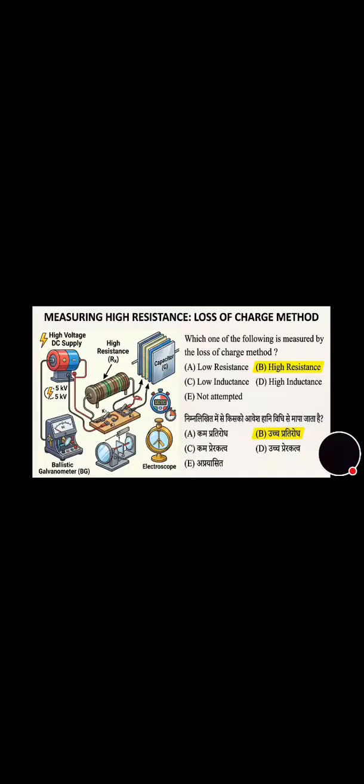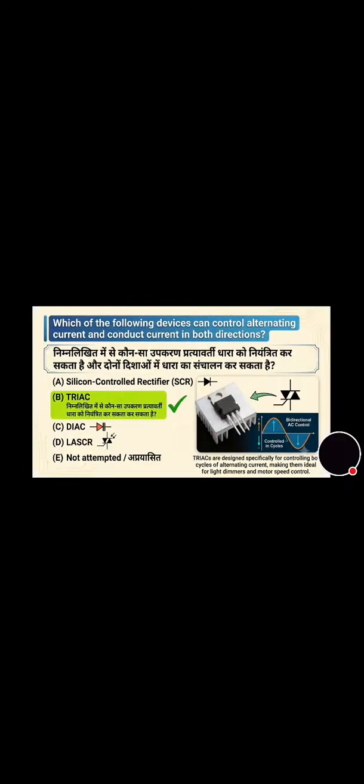And now next question, which of the following devices can control alternating current and conduct current in both directions? And the correct answer is option B, triac. This is also a very important question. Now this is the last question, which are an example of combinational circuits? The correct answer is option B, multiplexers.